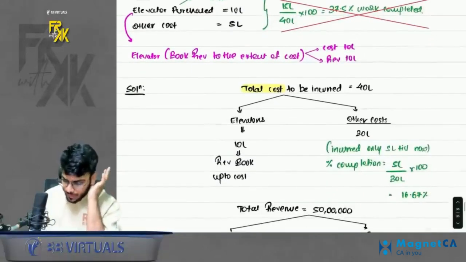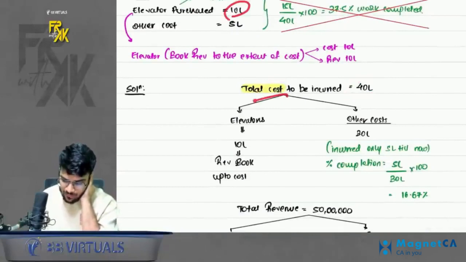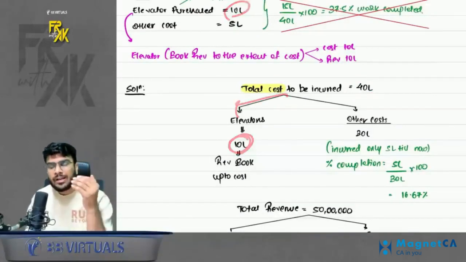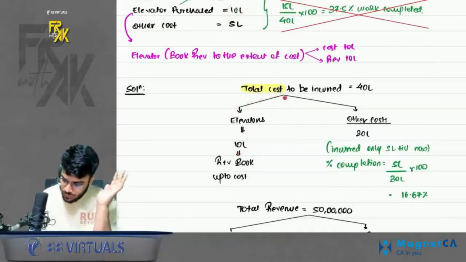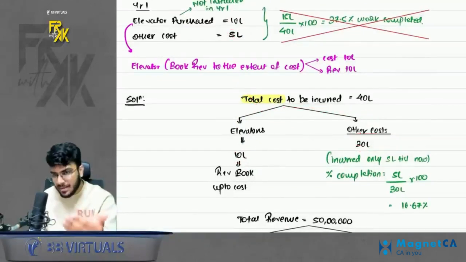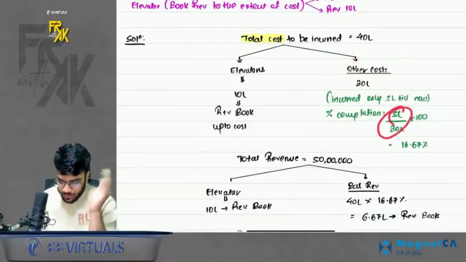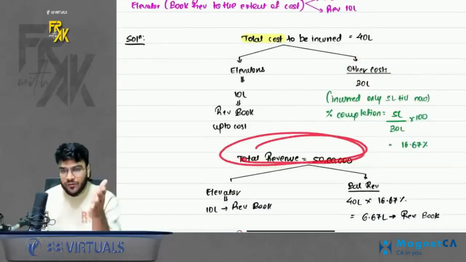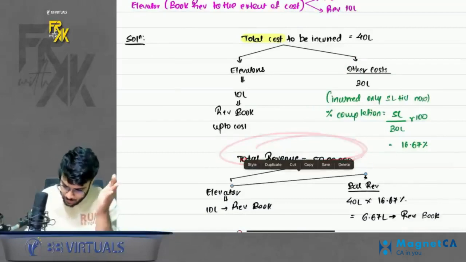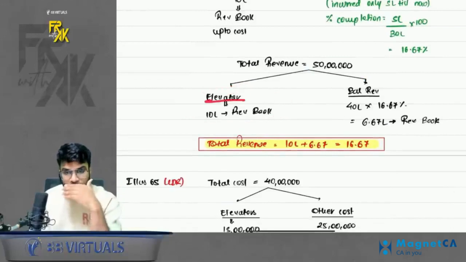So for example, total cost incurred, let's say, is 40 lakhs, out of which 10 lakhs you incurred on elevators now. So this 10 lakhs you can book the revenue only up to cost. For the balance cost, 30 lakhs, you incurred 5 lakhs out of it. Find the percentage completion for this balance cost. Okay, that is 5 divided by 30 into 100. Similarly for revenue, out of 50, 10 lakhs you will book straightforward for elevators. Okay, because for elevator we will book the revenue up to cost.